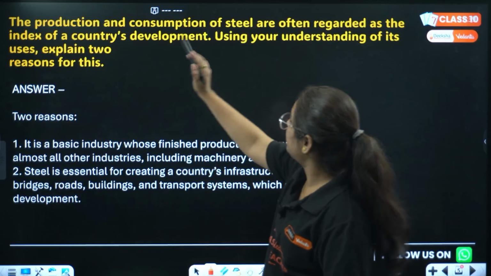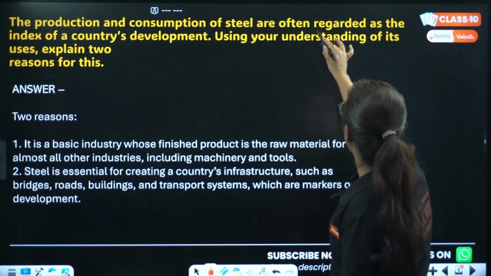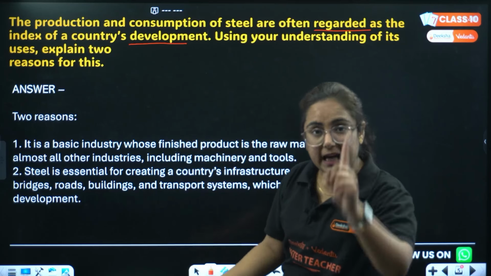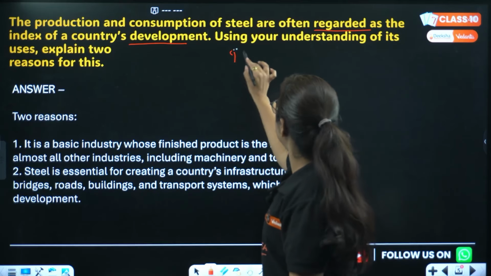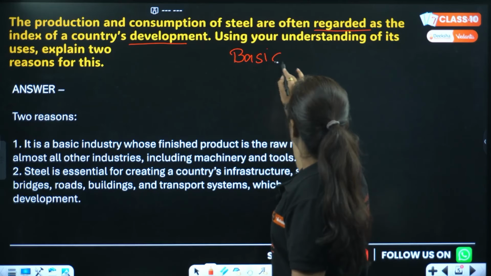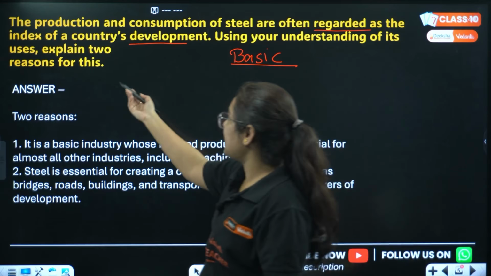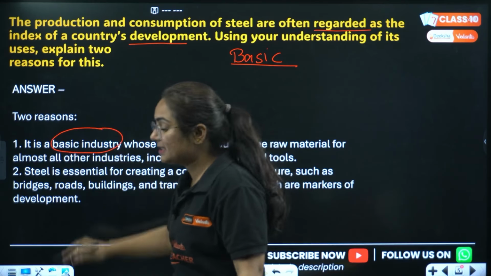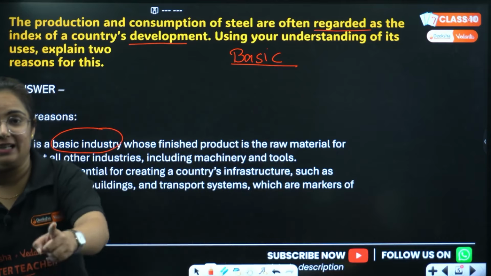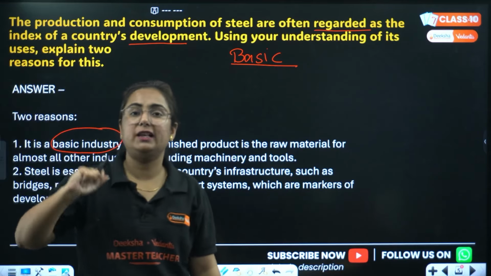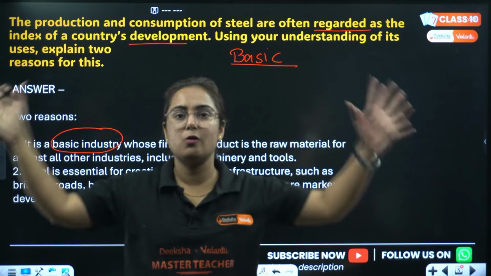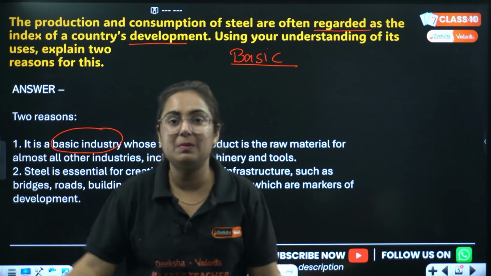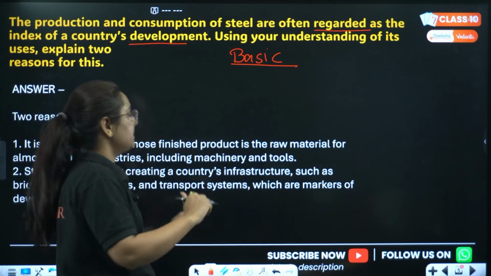That is, the production and consumption of steel are often regarded as the index of a country's development. Yes, the iron and steel industry is the basic industry. So using your understanding, with the help of examples, explain 2 reasons. So we know that yes, the iron and steel industry is a basic industry. Without iron and steel, the bench you are sitting on right now, not possible. The house you are living in, not possible. The school building you are going to, not possible.